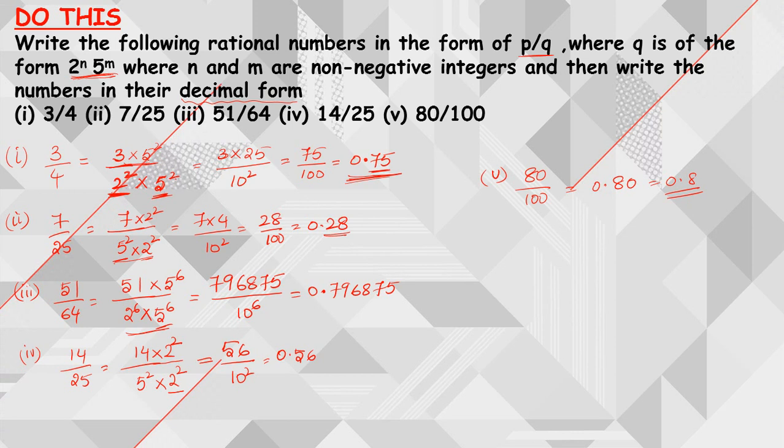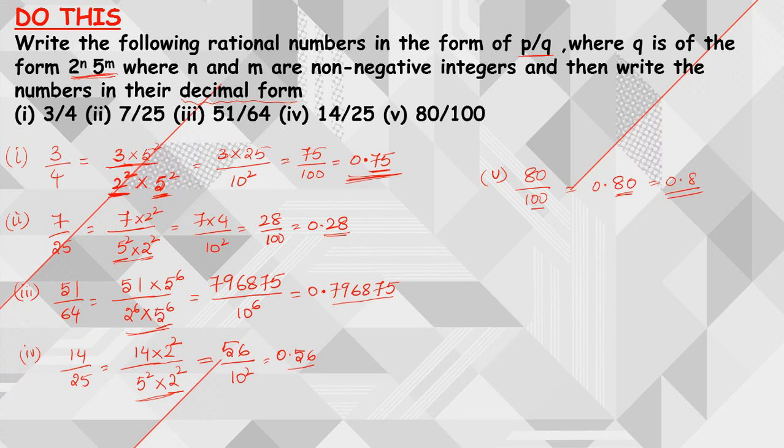Here the power is 6. So that's why it is terminated after 6 decimals. Here the power is 2. Hence it is terminated after 2 decimals. Here also 100 means power 2 only, no? So that's why it is terminated after 2 decimals, right? So these are all the things that we can understand from these examples.